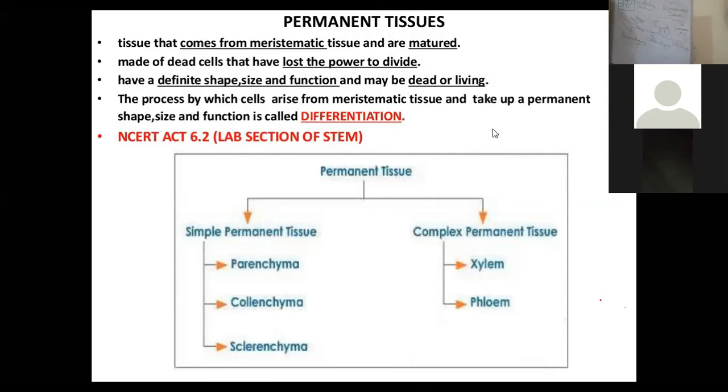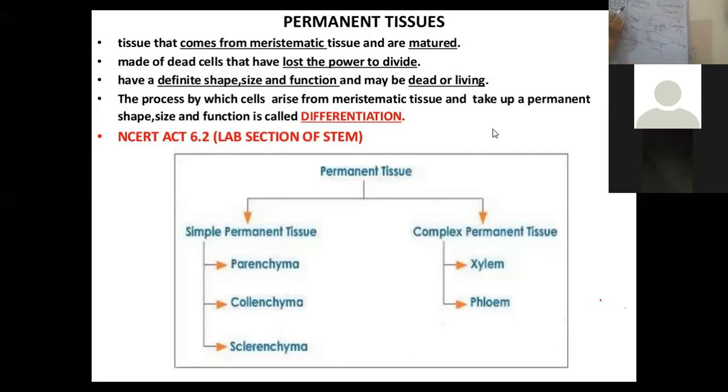Here also, the cells of collenchyma are living, right? And what is their function? They have been modified just to provide mechanical strength to the plant. Why? Because of their cell wall.